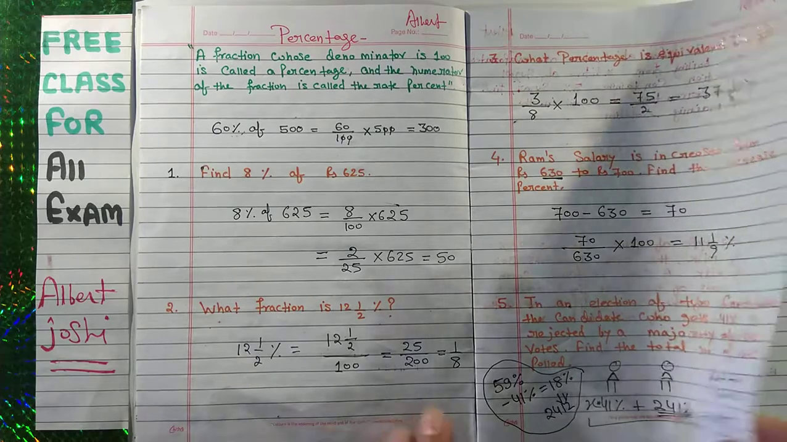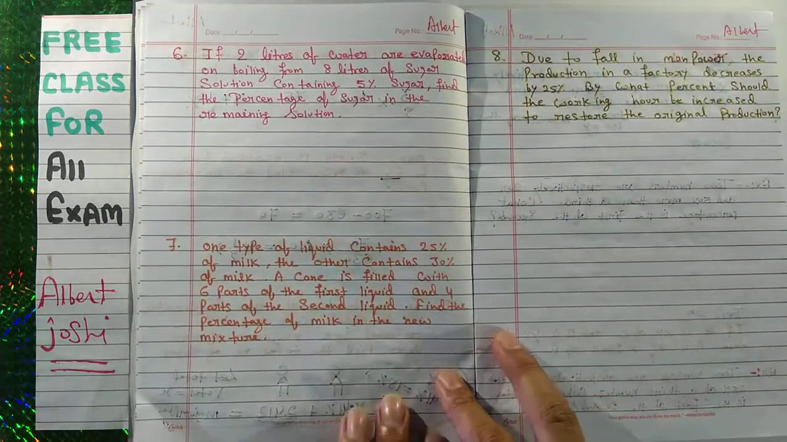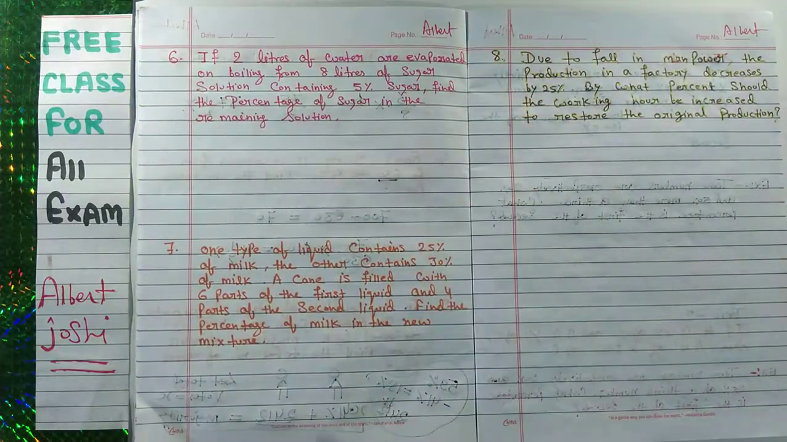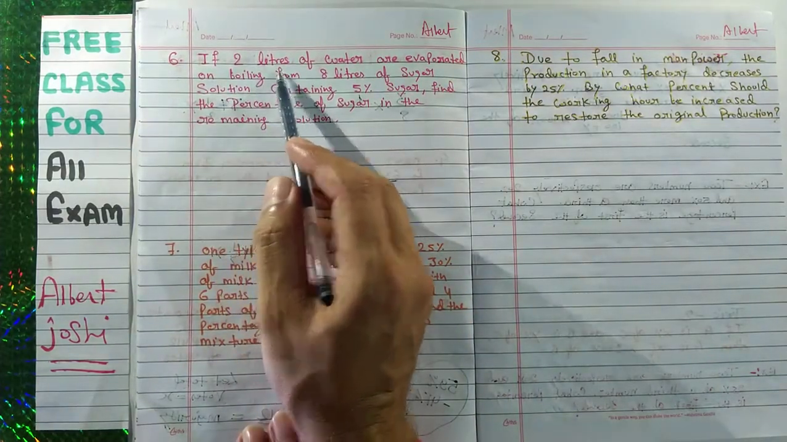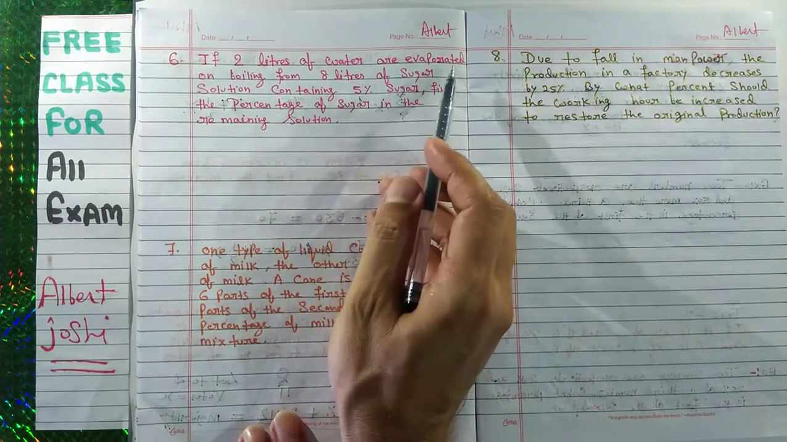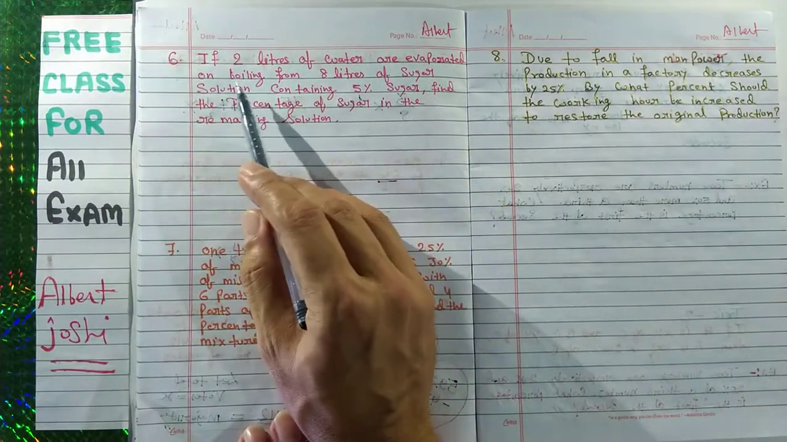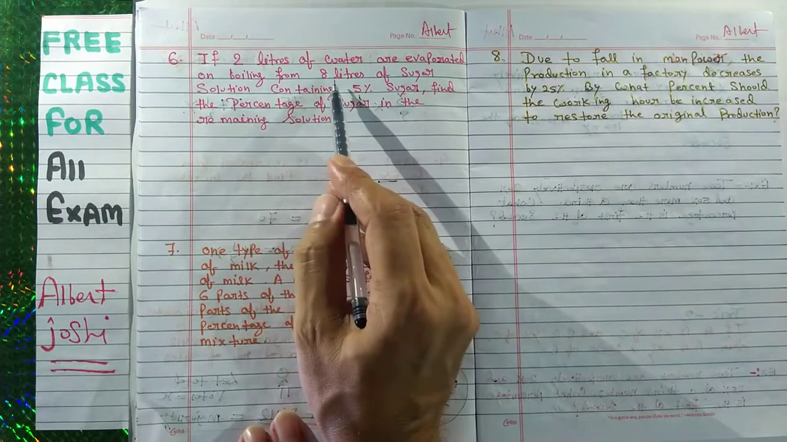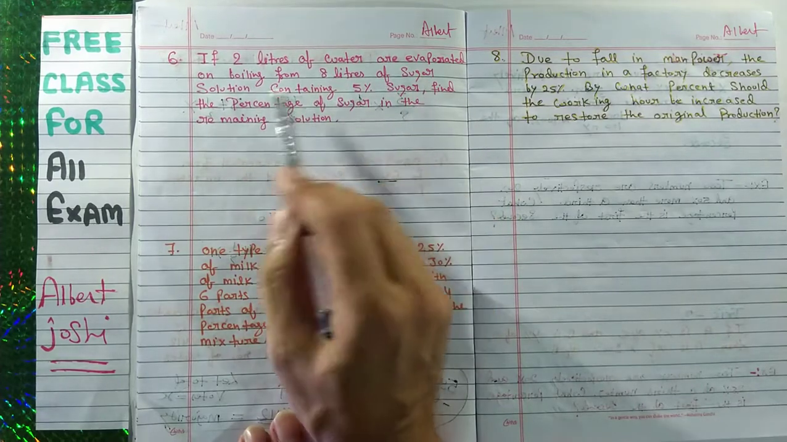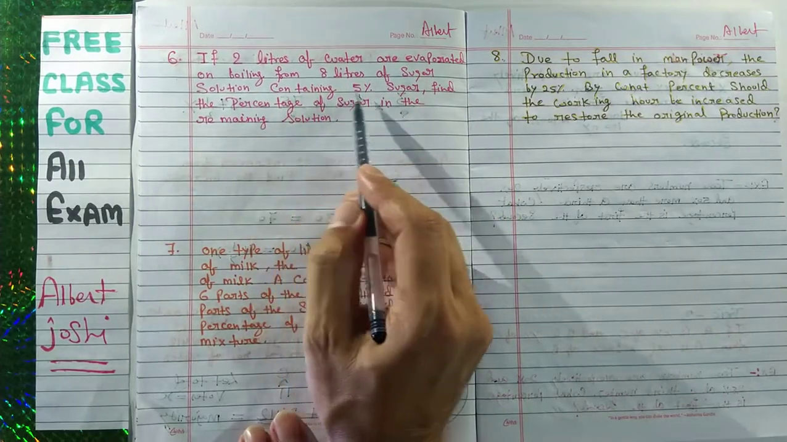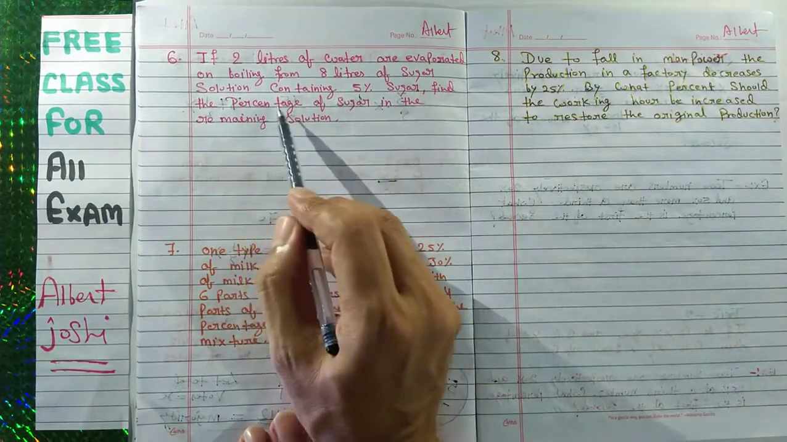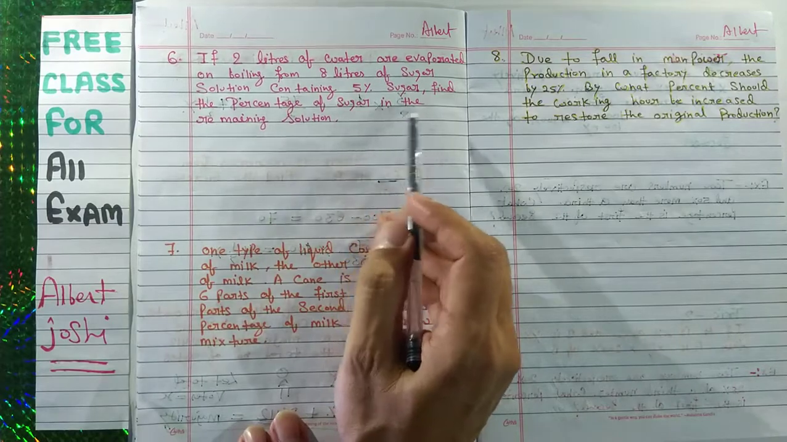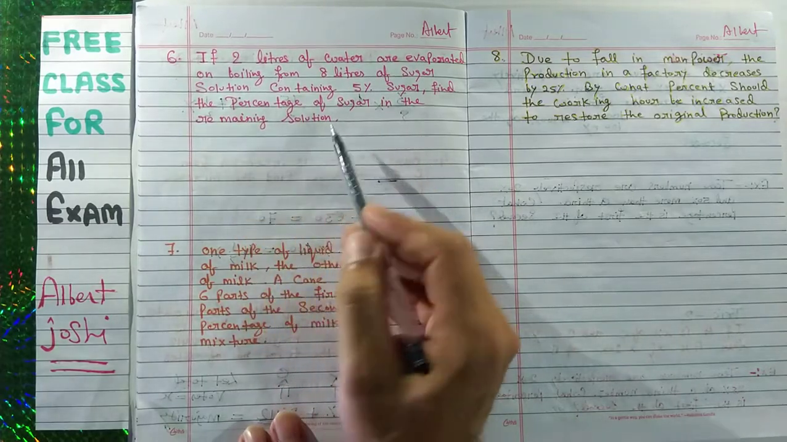Now we are coming to the next question. This is a very important question. If 2 liters of water are evaporated on boiling from 8 liters of sugar solution containing 5% sugar, find the percentage of sugar in the remaining solution.